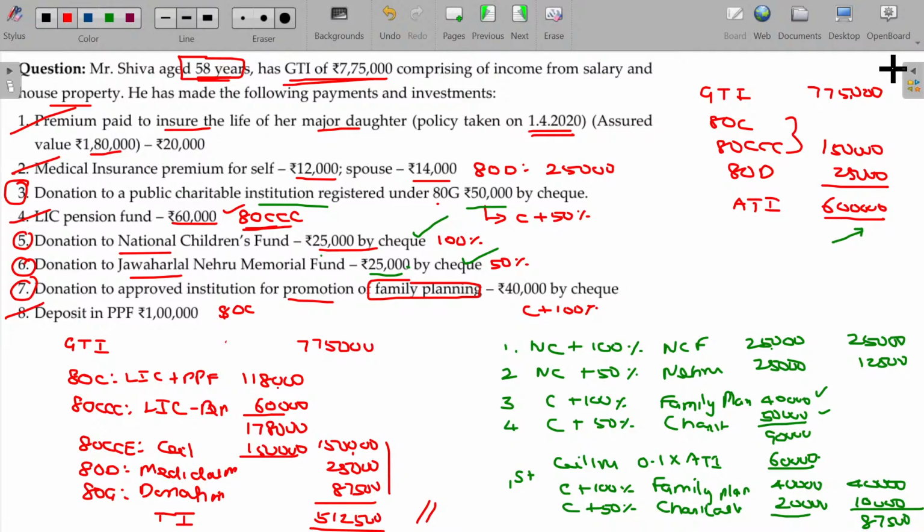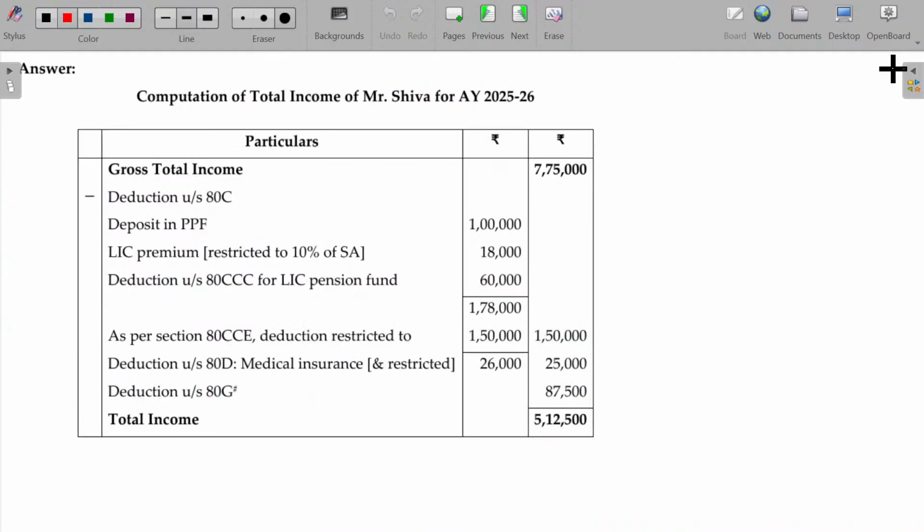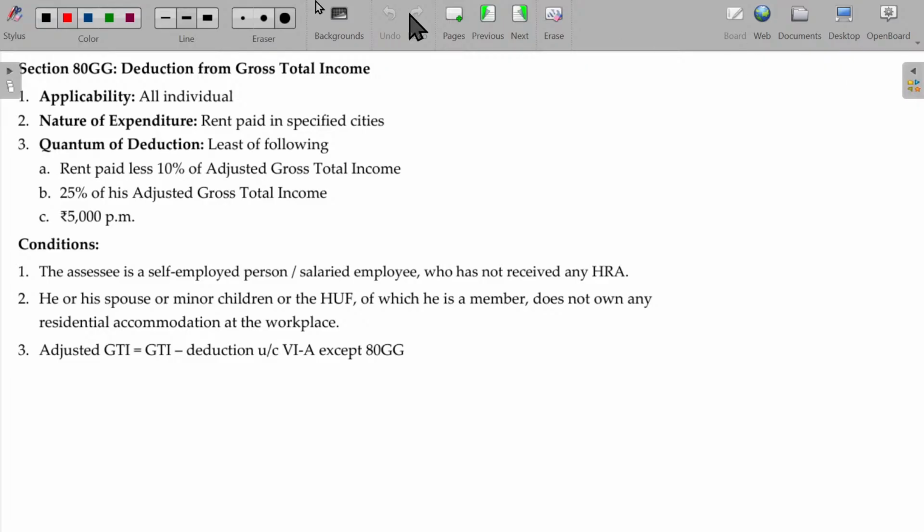Now, 80GG is nothing but the deductions eligible from gross total income. Applicable for all individuals where rent payment is done. And he should not claim the deduction under HRA. Not received HRA or not claimed in deductions under this. So similar to HRA, he can claim the deduction also here.